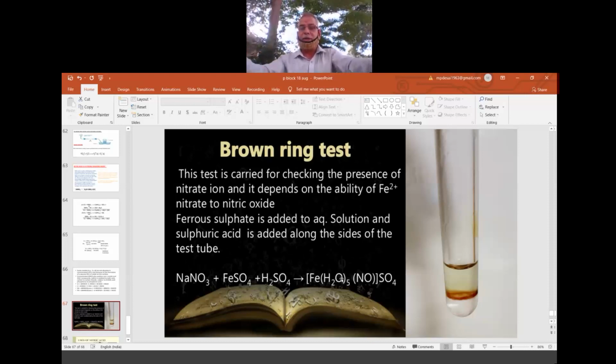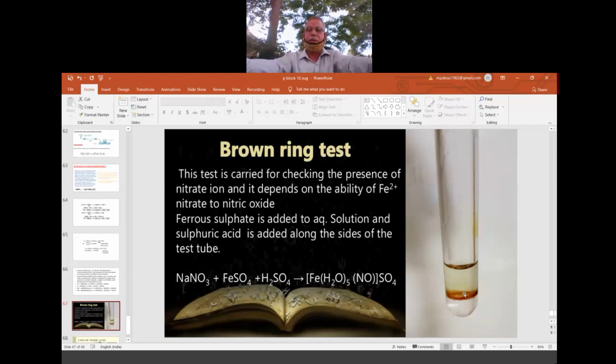The complex is written here. It is hexa, aqua, nitro, all those names are there. That we start when the IUPAC nomenclature starts for coordination chemistry, and I have to tell all the rules. So this is how the complex forms. This is called a brown colored complex, and that's why it looks like this. This is the actual practical figure you will see when you do it on your own. That is brought just to understand for the time being. In this way it appears in the test tube. When you shake it, the entire sample in the test tube becomes brownish.